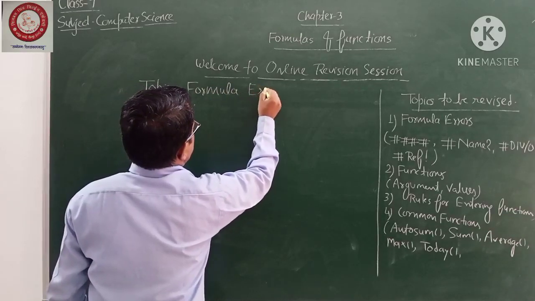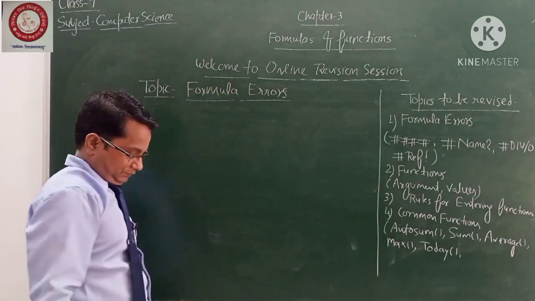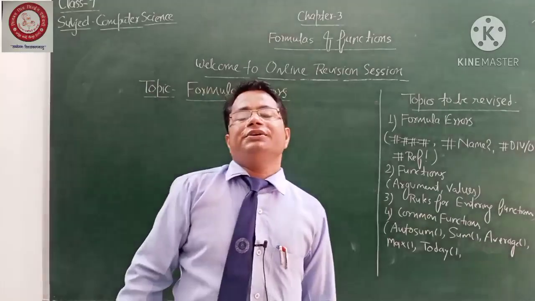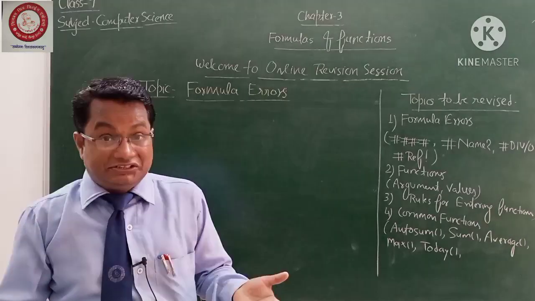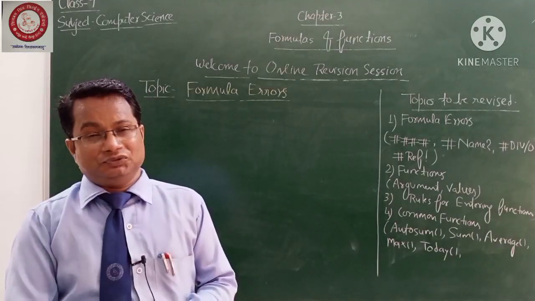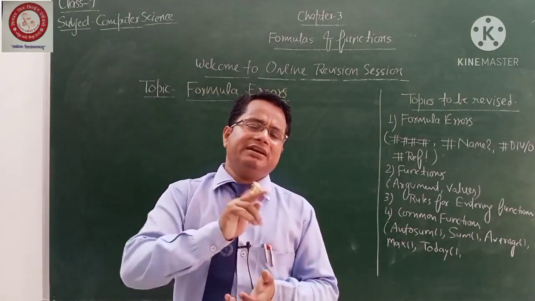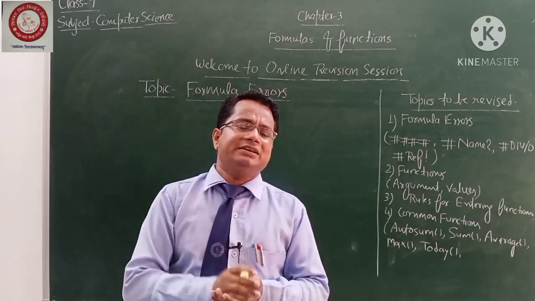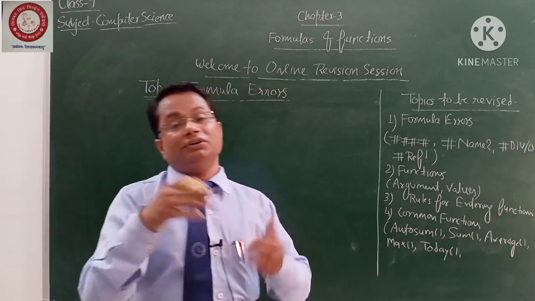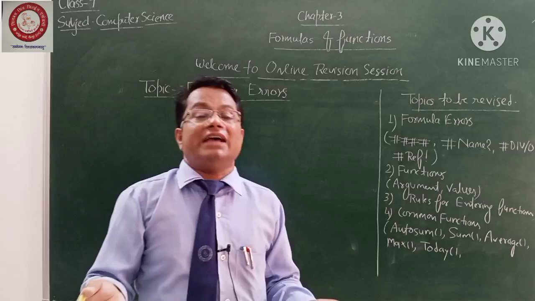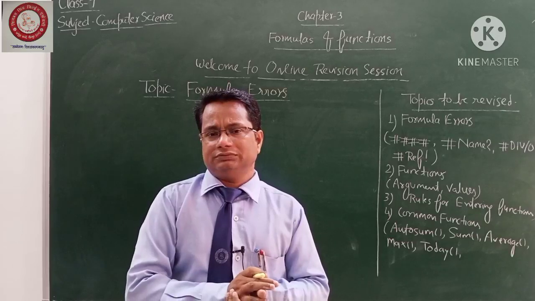Formula errors. So students, as you know, formula errors come when you do something wrong inside the Excel sheet. Sometimes you are able to see four hashes. Sometimes you see hash, div, exclamatory sign like this. Many kinds of errors appear by default if you do something wrong. But at that time, you are not able to understand how and why this error comes. Isn't it? Am I saying absolutely right or wrong? Okay.